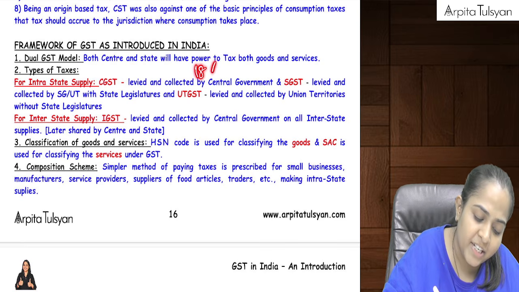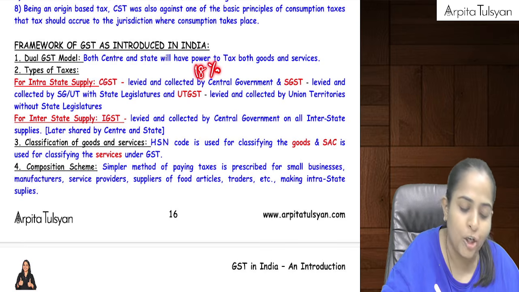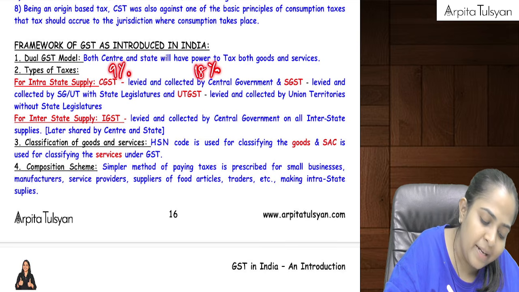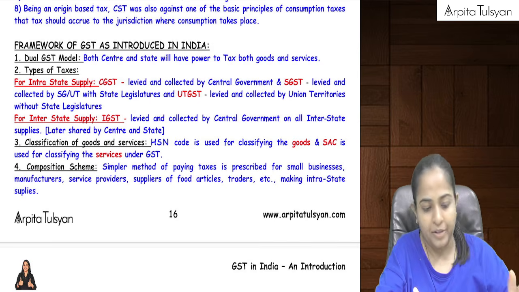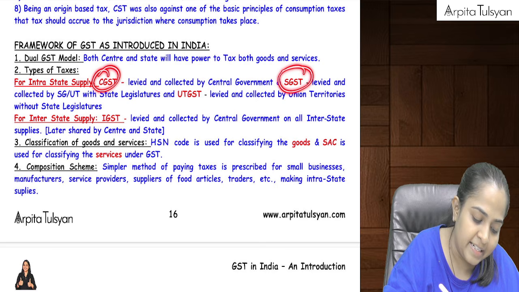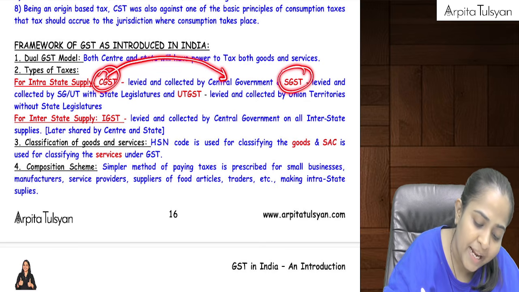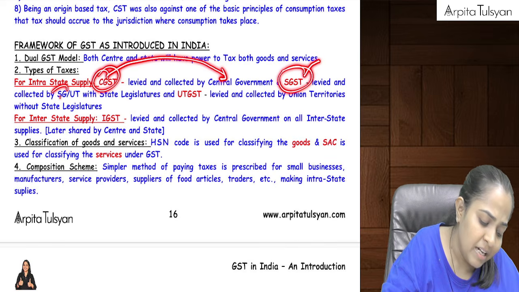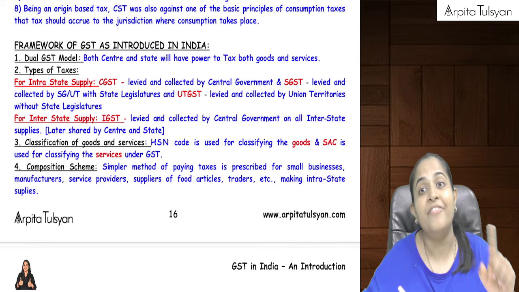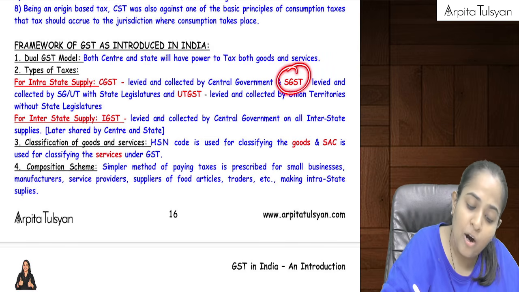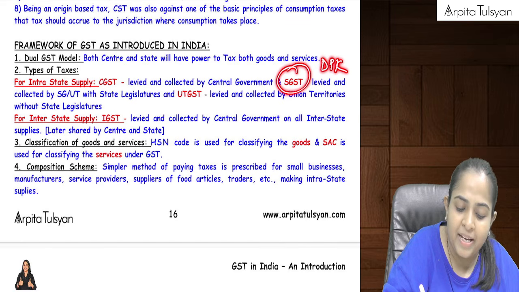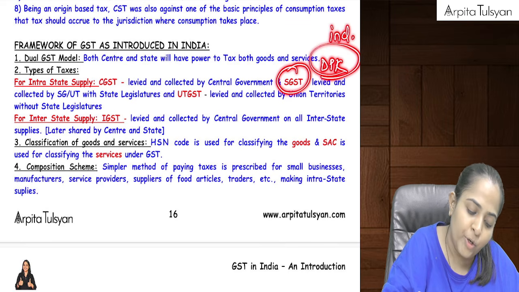Let's say the rate of GST is 18% on a particular product, so 9% will be CGST and 9% will be SGST, like 50-50, half. CGST is levied by the central government, SGST is levied by the state government or the union territory with state legislature, means a proper state. All the states including your DPK.